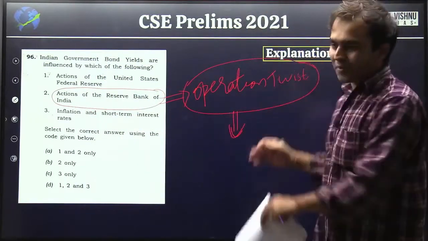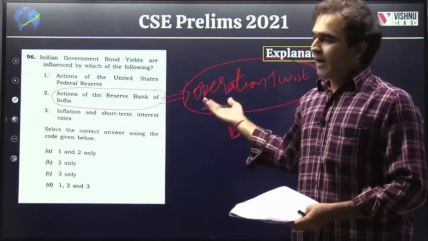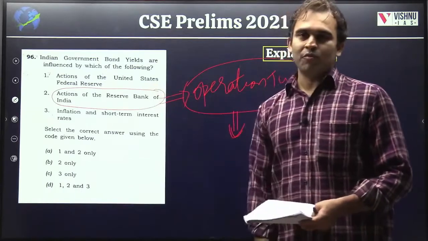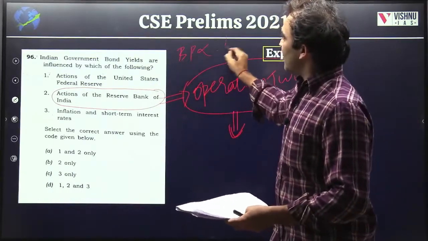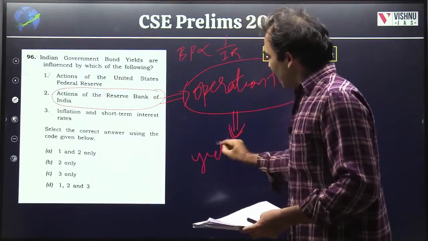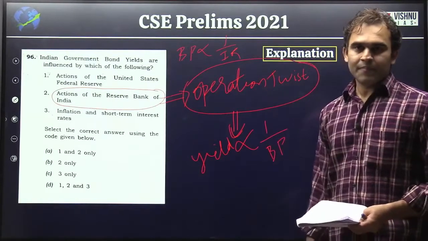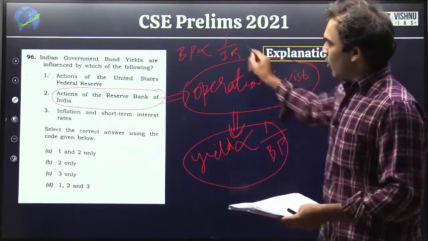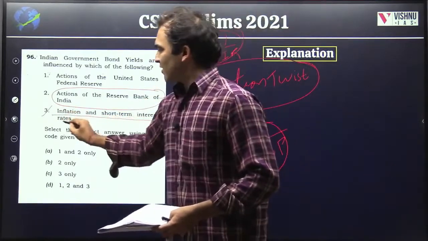Let's not go into what Operation Twist is, because we have other topics as well, but it is as part of Operation Twist that this question is being asked. Further, you need to understand that bond prices are inversely related to interest rates, and the yield of a bond is again inversely proportional to bond price. These are the two identities that you should know. And finally, inflation and short-term interest rates.